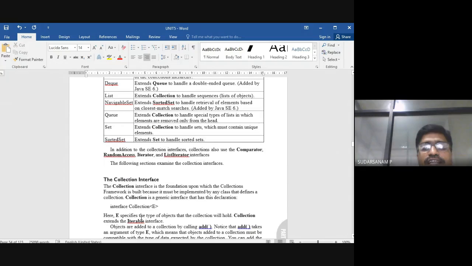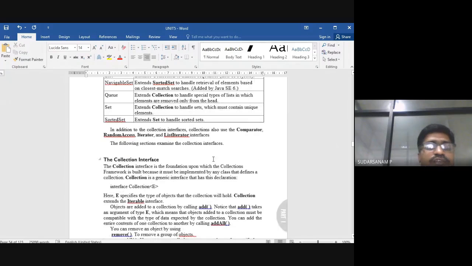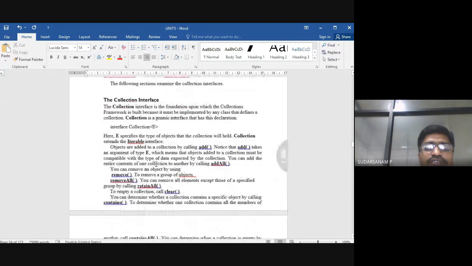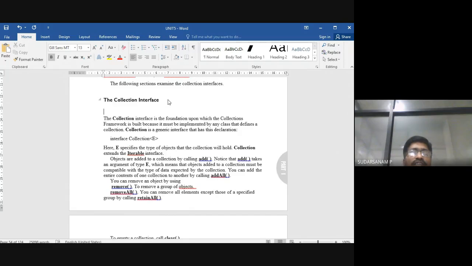In addition to the collection interfaces, collections also use the compatible RandomAccess, Iterator, and ListIterator interfaces. Next one is the Collection interface. What is the Collection interface? The Collection interface is the foundation upon which the collections framework is built, because it must be implemented by any class that defines a collection. So it is interface Collection<E>, you have to write it. E specifies the type of objects that the collection will hold. Collection extends the Iterable interface.